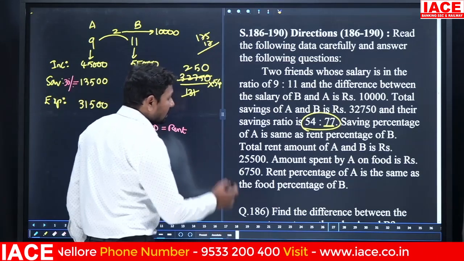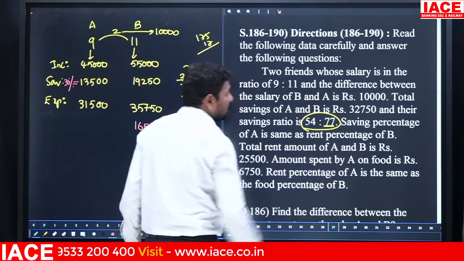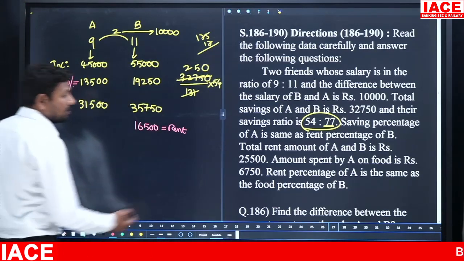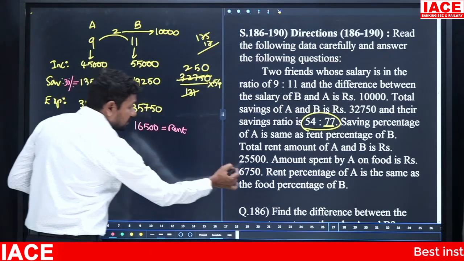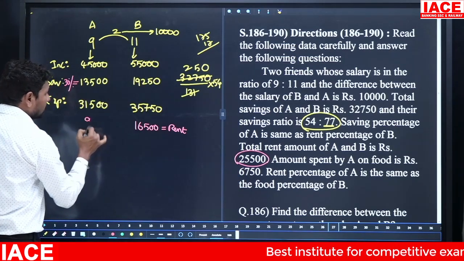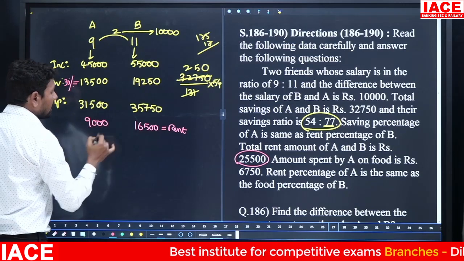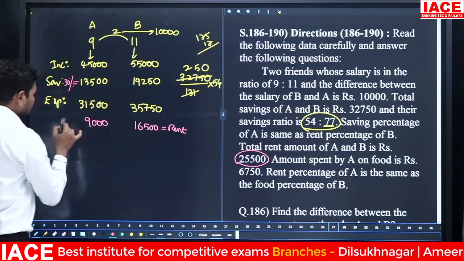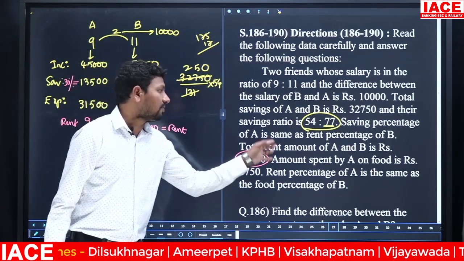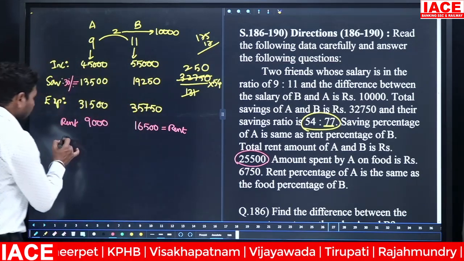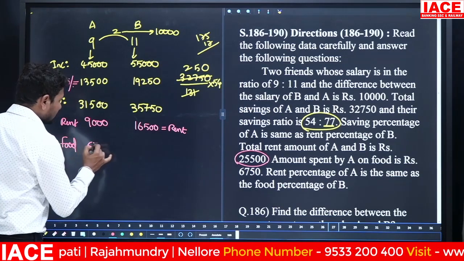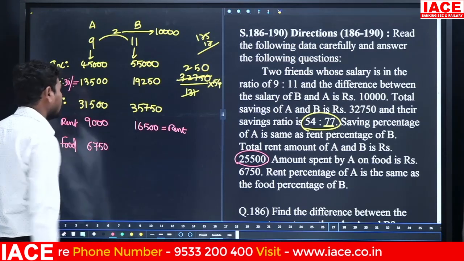Next, total rent amount of A and B is how many rupees? 25,500. A plus B rent value is 25,500. From 25,500, 16,500 will be removed. You will get 9,000 rupees, which is A's rent. Clearly. Amount spent by A on food is 6750. Food purpose, how many rupees? 6750. Okay, clear.